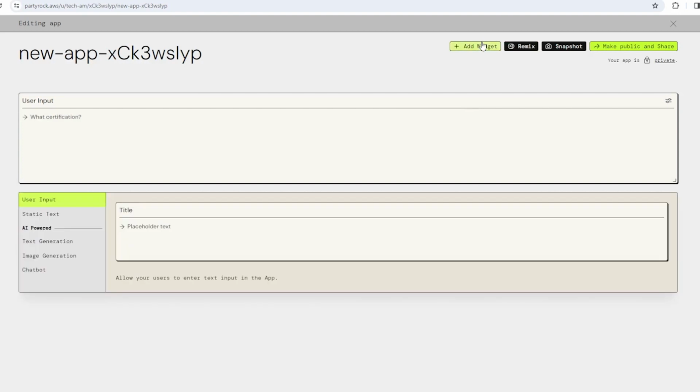Now there's going to be another tile spot that you can add a widget. Here we're going to add a text generation. So whatever the input is from the user is then going to generate an output from the text generation AI.